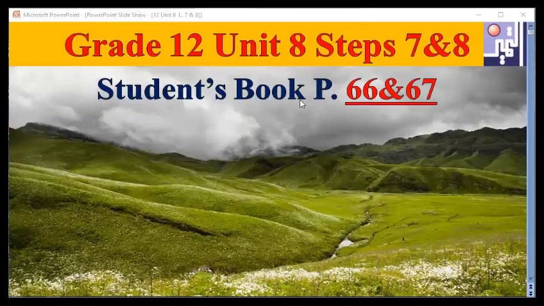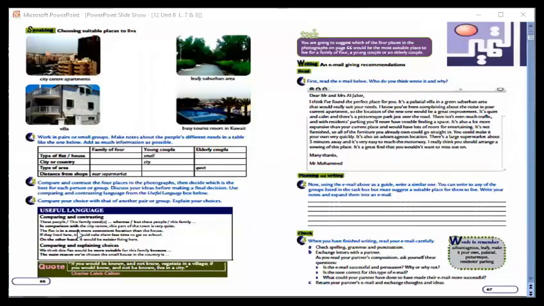Now, inshallah, we are going to present Unit 8, Steps 7 and 8 in your students' book on page 66 and 67. So now be ready to open your students' book in order to present the lesson of today by having a look at these two pages. Have a look at these two pages, please, in your students' book.